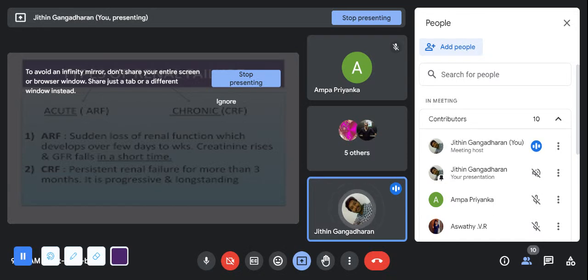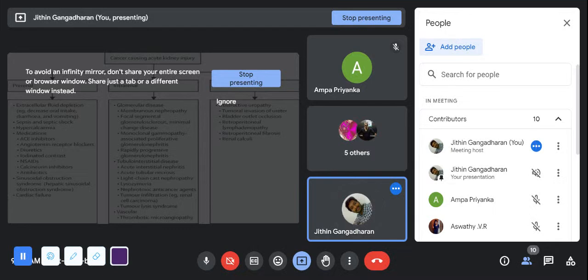So, what is acute renal failure? Acute renal failure means, as the name itself indicates, a sudden loss of renal function. Okay, there is a sudden loss of kidney function in case of acute renal failure, and the glomerular filtration rate falls in a short time. Okay, that is acute renal failure. And what is chronic renal failure? It is persistent, chronic. Acute renal failure can also lead to chronic renal failure. Okay, but chronic renal failure is a persistent renal failure for more than 3 months. It's a progressive and long-standing process.